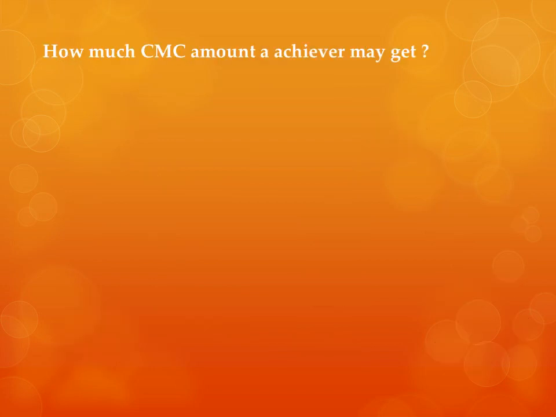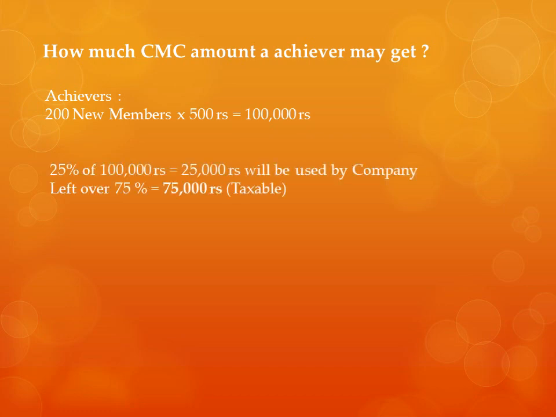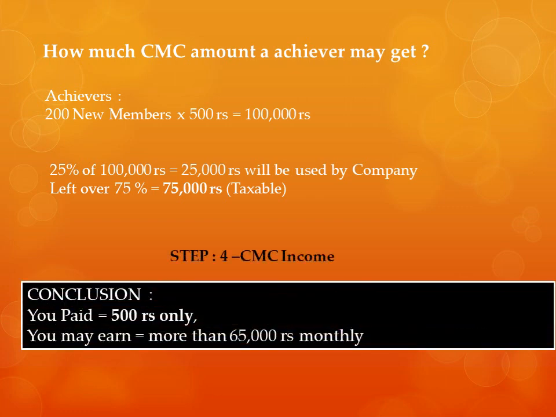Now you might be asking the question: if the company is taking 25%, how much money will I get? When the company is telling 200 new members, that means 200 new members into 500 rupees each equals 1 lakh rupees you are giving as business to the company. Out of that, if you remove 25%, that is 25,000 rupees, there are 75,000 rupees left over. Consider tax or something went, yet you will have a minimum of 65,000 rupees.